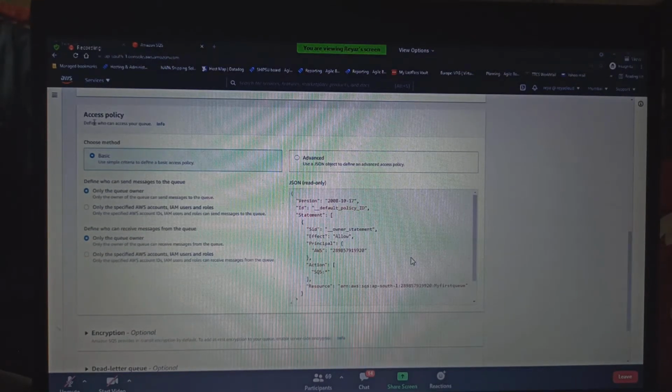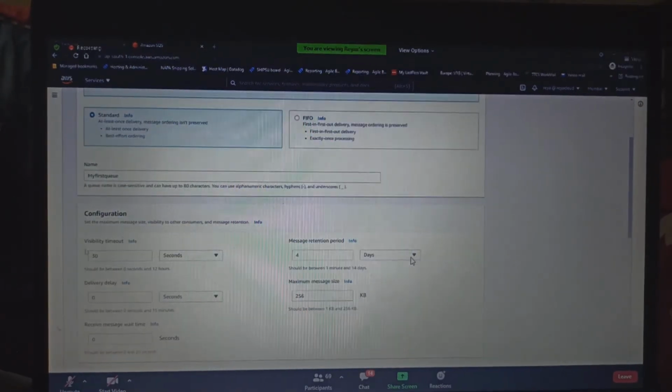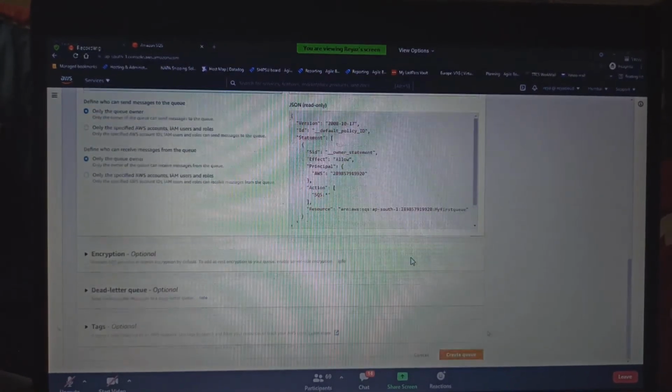So access policy, guys: if you need any access permissions, like only the queue owner can send messages or anyone can send a message, you just select this. And dead letter queue, I'll show you soon. And encryption, if you want encryption, enable it, otherwise leave it. So that's all here, guys. Just give a name and the configuration based on what we have discussed, and click on create queue.